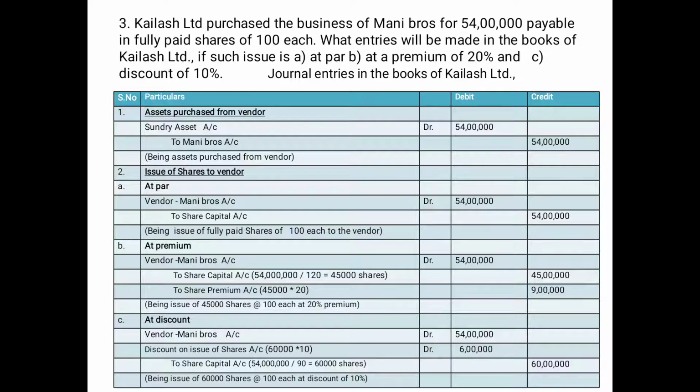Total 45,000 shares. So 45,000 into 100 will be 45 lakhs. 45,000 into 20 will be 9 lakhs. So total Money Brothers will get 54 lakhs.